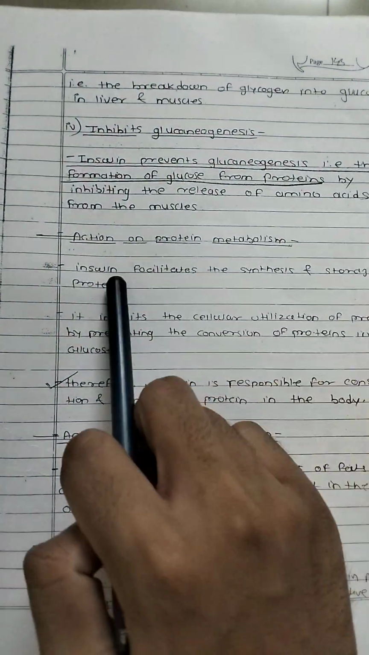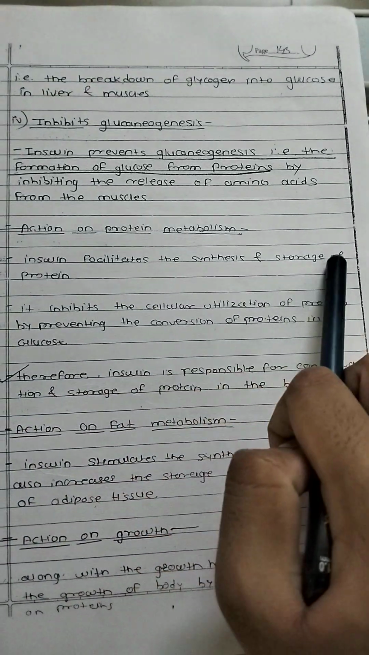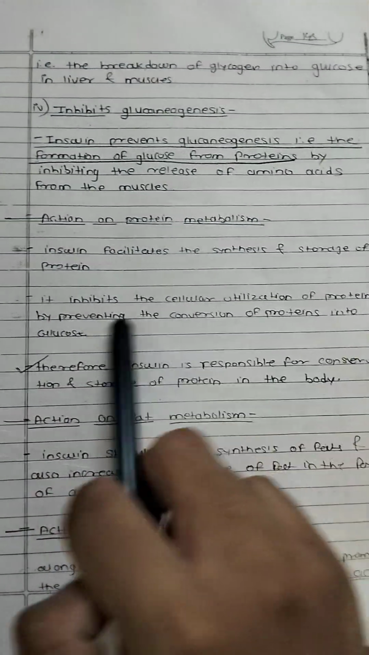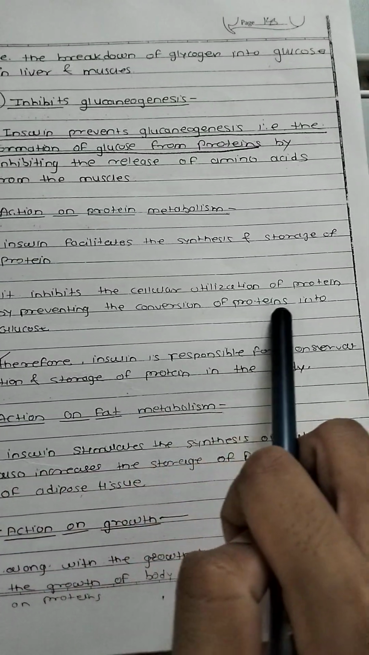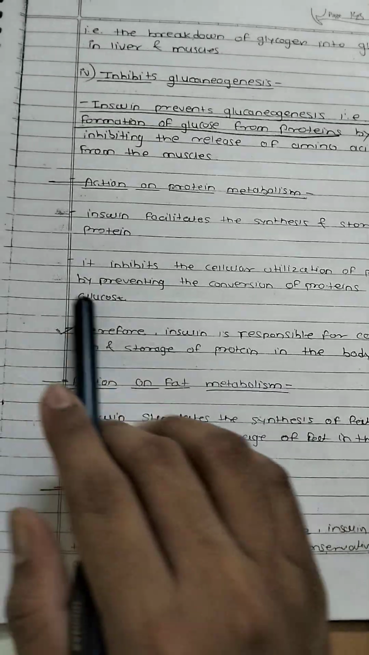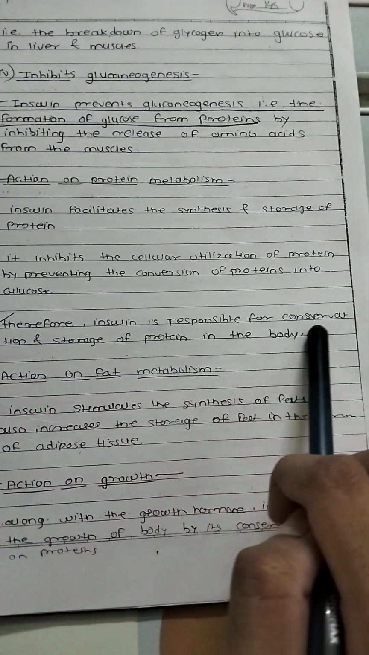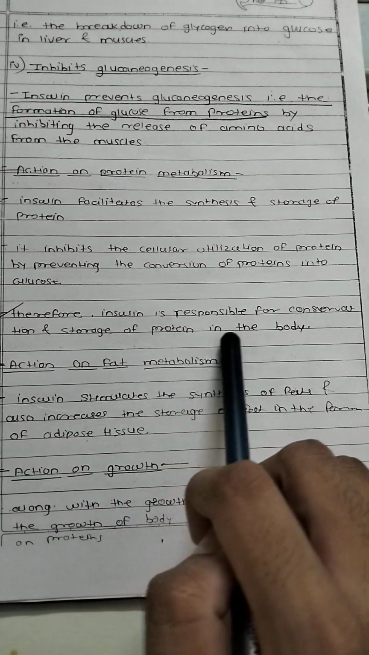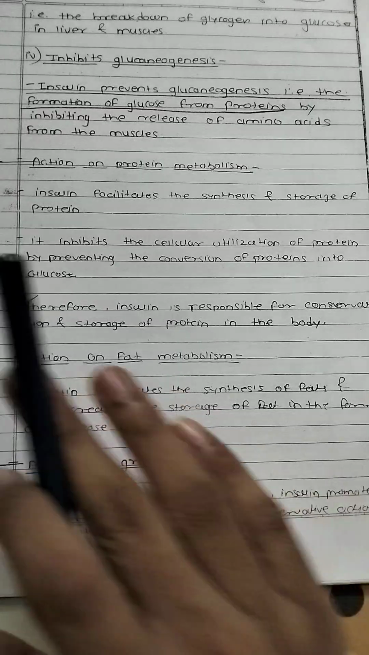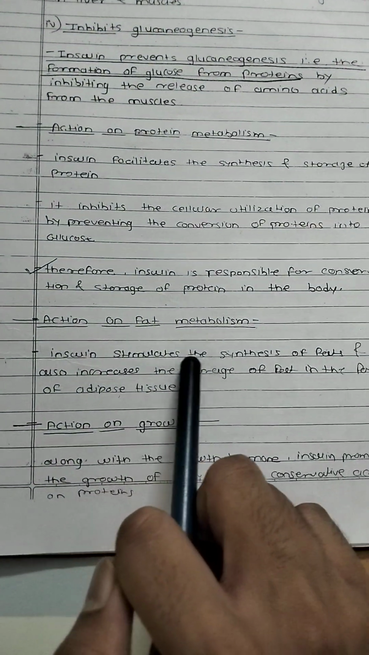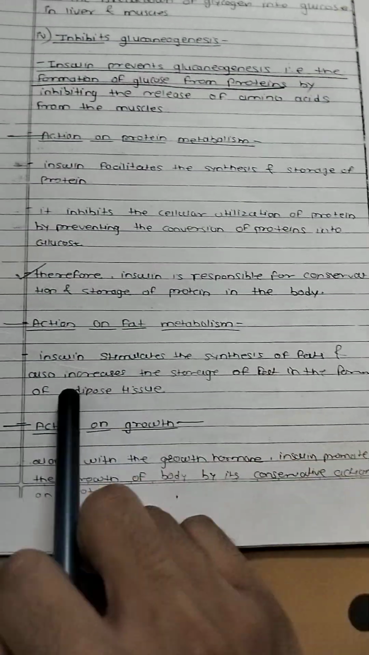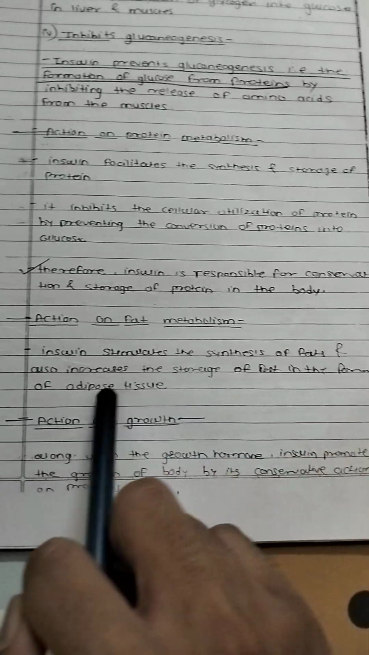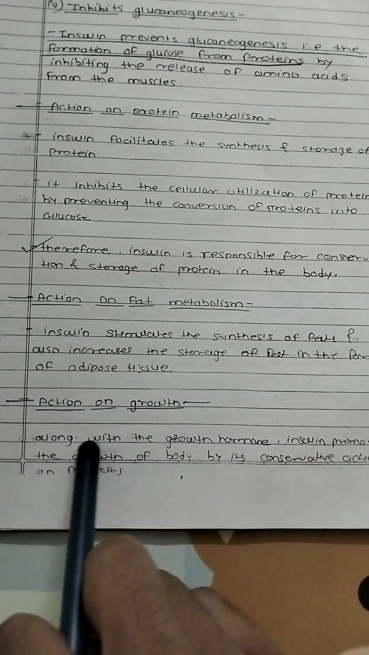Action on protein metabolism. Insulin facilitates the synthesis and storage of protein. It inhibits the cellular utilization of protein by preventing the conversion of protein into glucose. Therefore, insulin is responsible for the conversion and storage of protein in the body. Action on fat metabolism. Insulin stimulates the synthesis of fat and also increases the storage of fat in the form of adipose tissue.